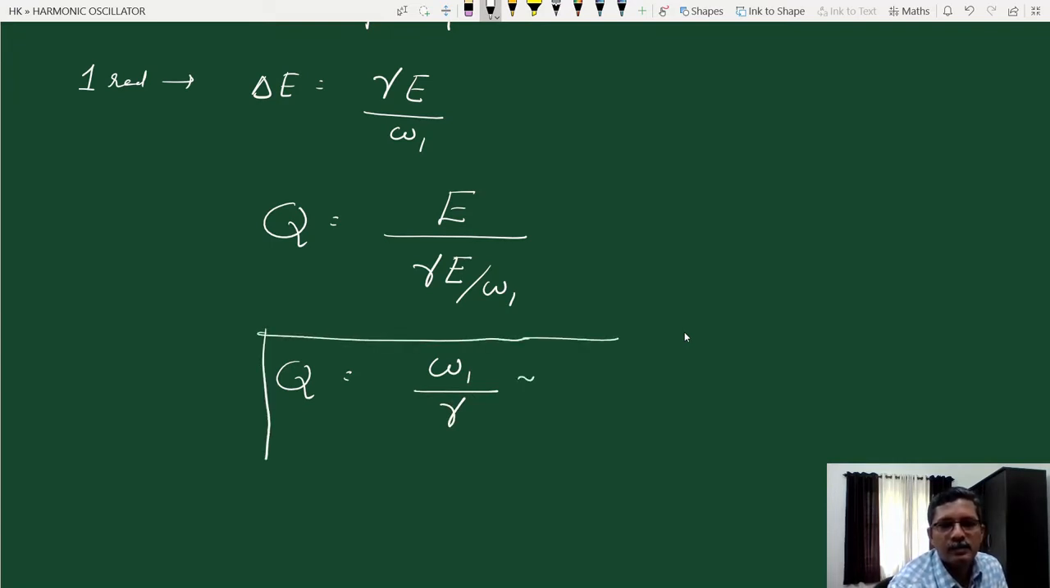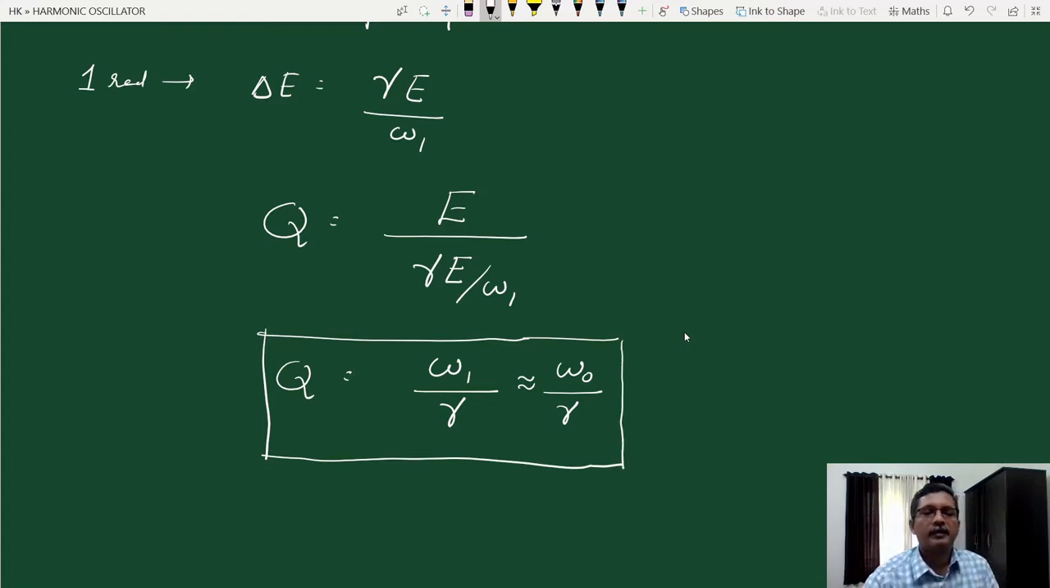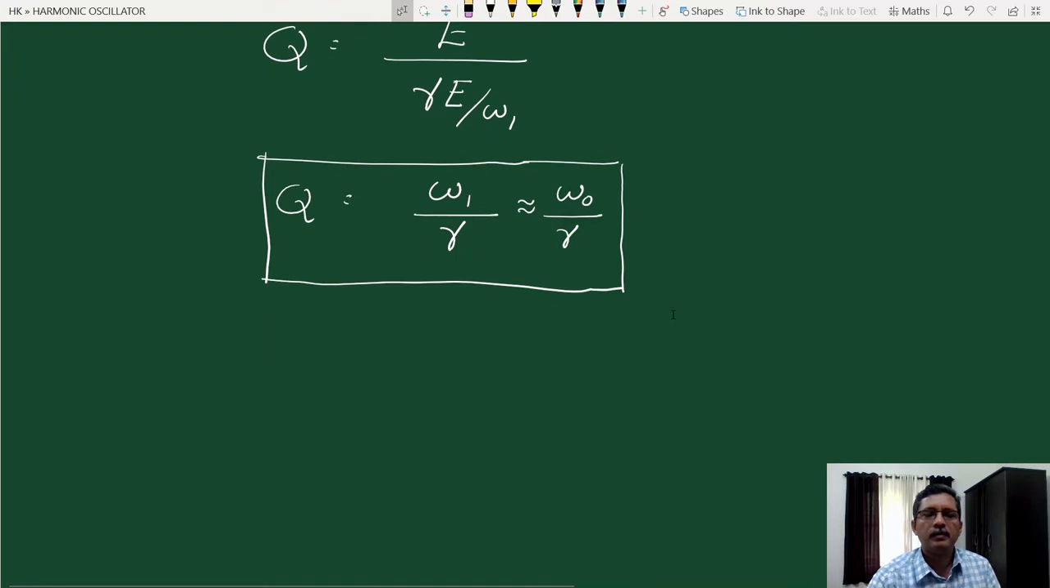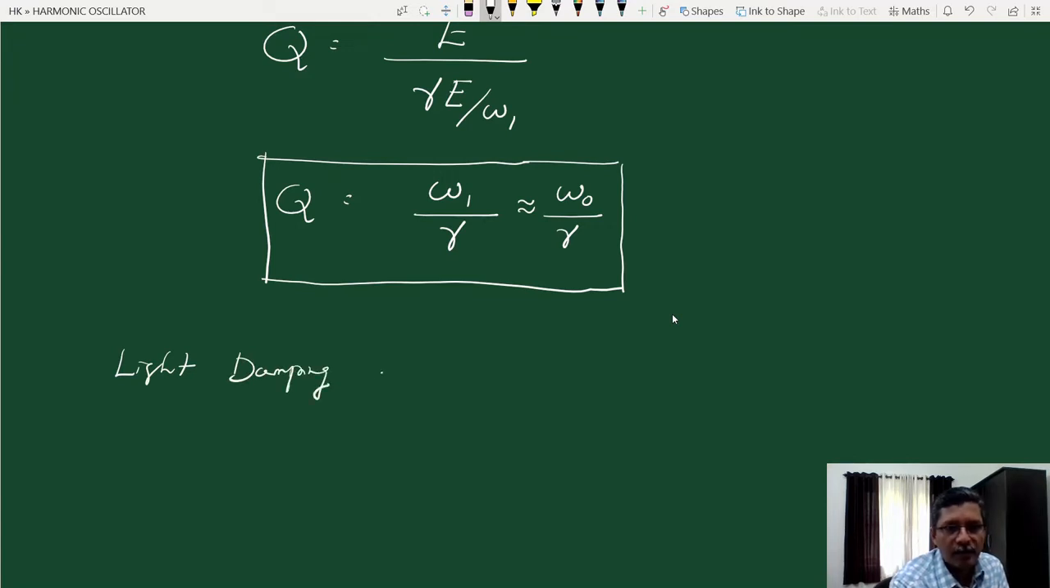We can also say this is approximately equal to omega 0 by gamma. In the case of light damping, omega 1 is approximately equal to omega 0. So if the damping is very low, in the case of very light damping, the condition is that gamma by omega 1 is very small compared to 1, which means the quality factor is very large compared to 1.